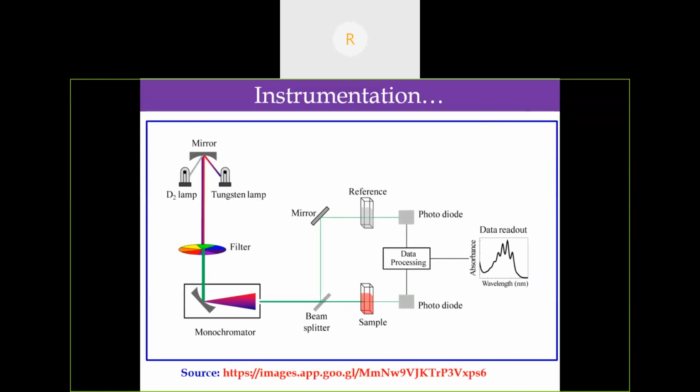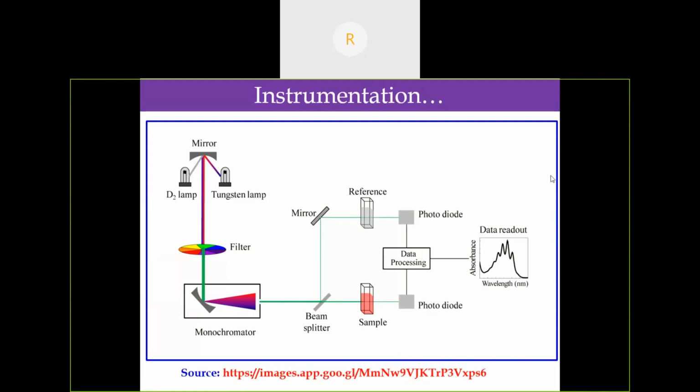Here the deuterium lamp and tungsten lamp are actually the source. The light passes through the filter to the monochromator. The role of the monochromator is that it allows only a single wavelength, and it hits the beam splitter. It's split into two halves. One beam is passed through the reference, another beam is passed through the sample. After passing through the reference and sample, the beams reach the photodetectors or photodiode.